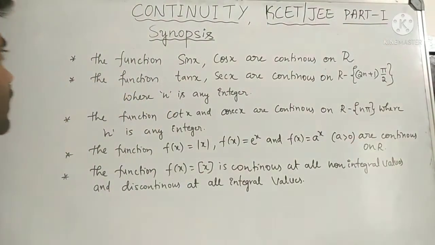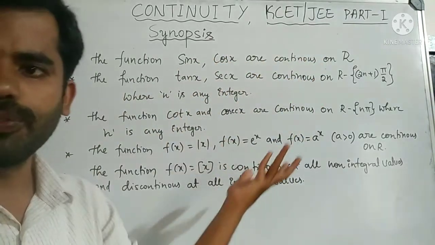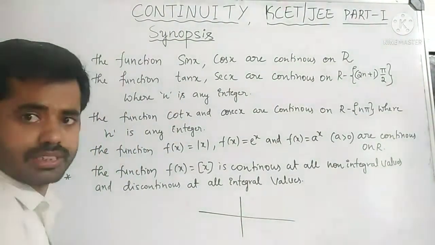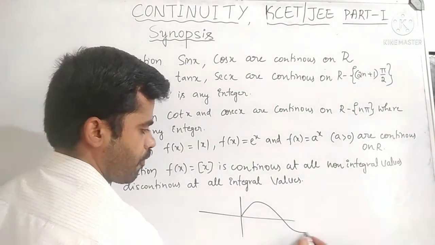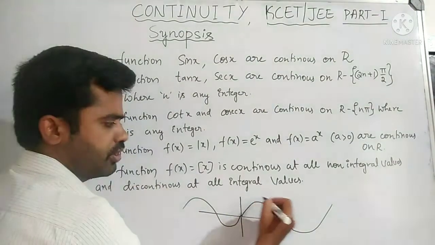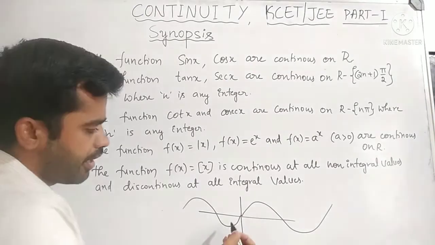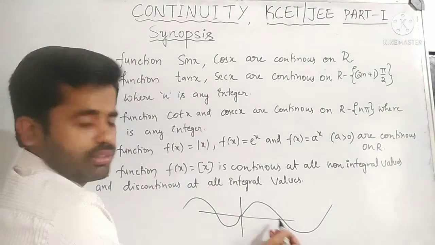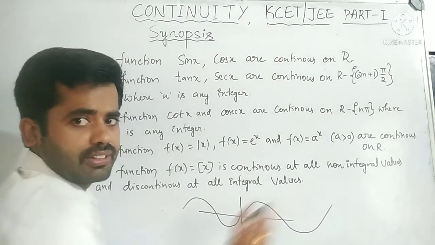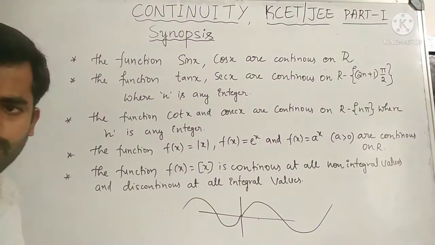Next point is that the functions sin x and cos x are continuous at all real numbers. Do you know the graph of the sine function? For all values of real numbers it is continuous. The range is from -1 to 1. For every real number there is a value. For 90 degrees it is 1, for 0 it is 0, continuous. In the same way cos x is also continuous for all real numbers.